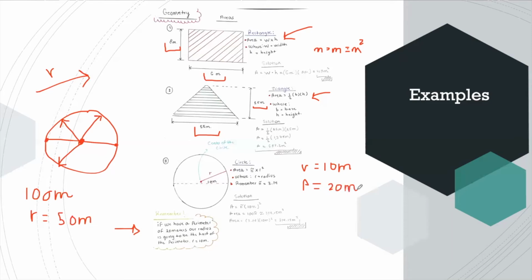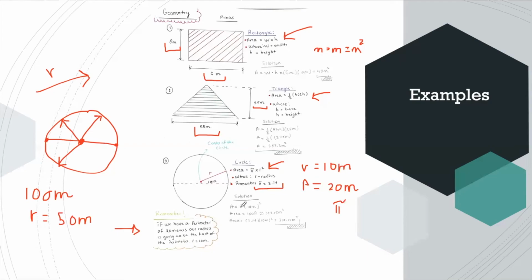So what's the formula for knowing the area of a circle? The formula is going to be pi times the radius squared. Remembering that pi is a math symbol, and pi is always going to be 3.14. In our calculators, we have the symbol of pi.